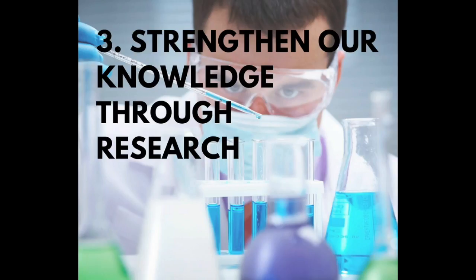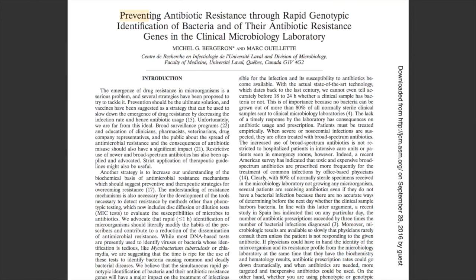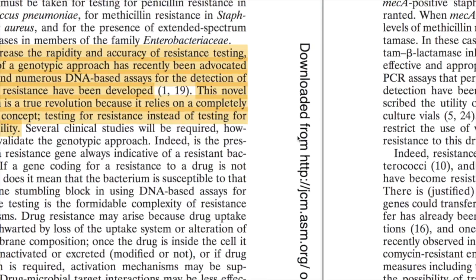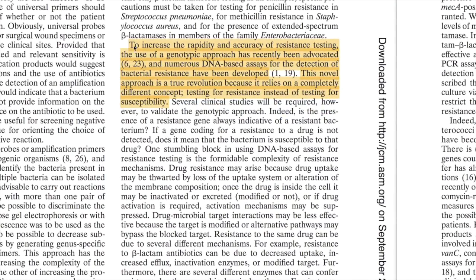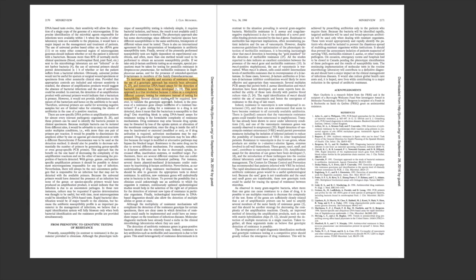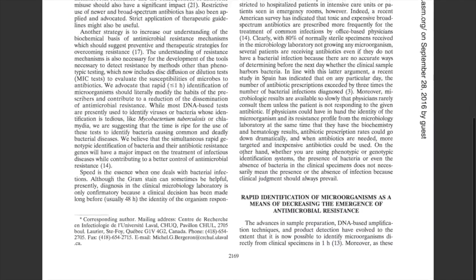And the third step is to strengthen the current knowledge of antibiotic resistance. Another strategy to prevent antibiotic resistance is to increase our understanding of the biochemical basis of the antibiotic resistance mechanisms. For example, there is a recent study which is looking into the development of rapid diagnostic identification methods. Since speed is of the essence in dealing with bacterial infections, they found that the current system used to identify the organism responsible for infections is too slow, as it can take up to 2 days. You can see this is a major implication, since it takes 2 days to properly diagnose the bacterial infection and to give proper medication.